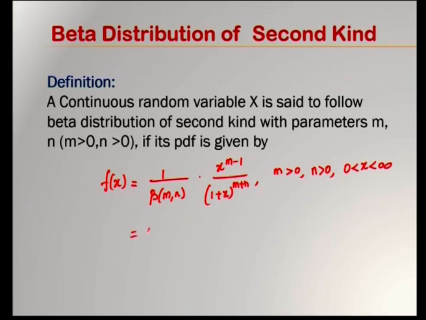The PDF is 0 otherwise. This is the PDF of beta distribution of second kind.